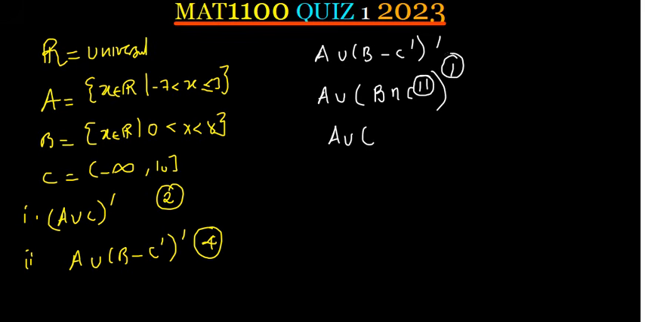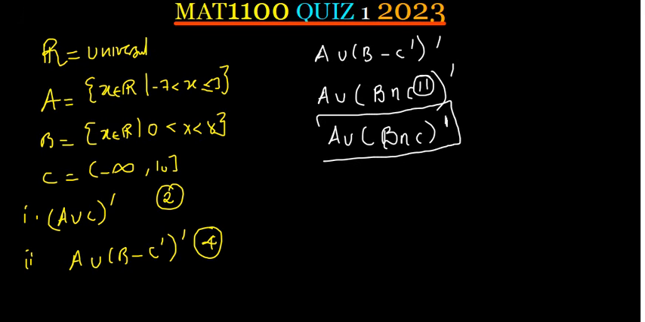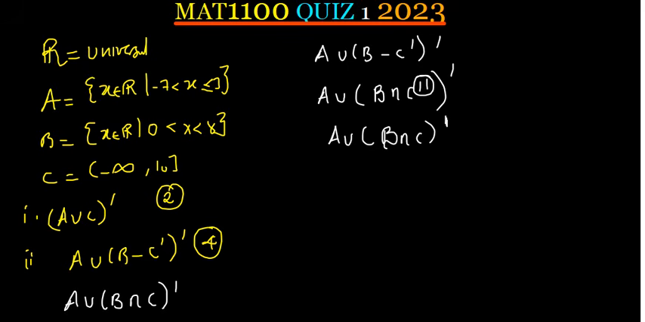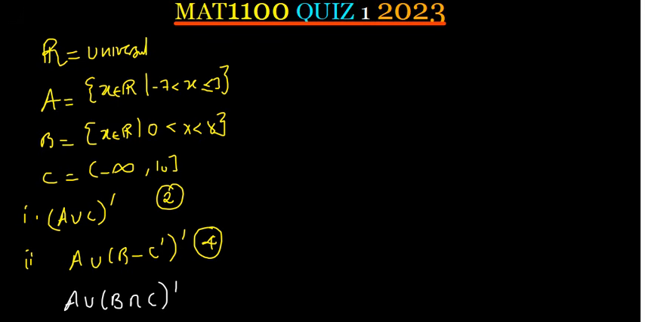I'll not distribute this complement. So we're going to have B intersection C with a complement outside. I'll not distribute the complement because working with the distributed form is going to be a bit tricky. So I'm going to work with this. Let me write it this side: A union, B intersection C with a complement outside. Always start first with what is given in brackets. It will be easier for you.